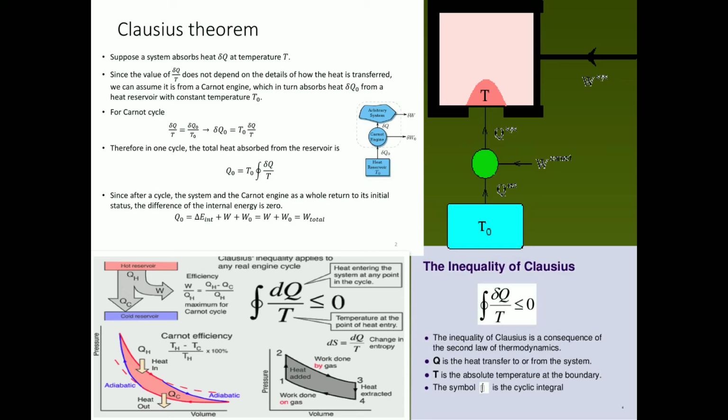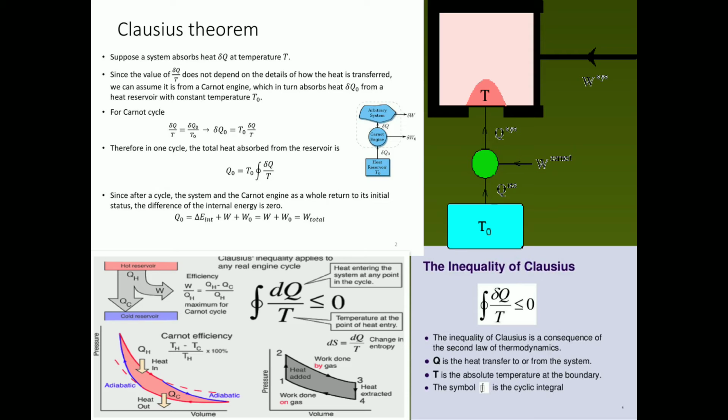Now, according to Clausius, suppose a system absorbs heat delta Q at temperature T. Since the value of delta Q upon T does not depend on the details of how the heat is transferred, we can assume it comes from a Carnot engine, which in turn absorbs heat delta Q0 from a heat reservoir at constant temperature T0. That's why for the Carnot cycle we can write delta Q upon T is equal to delta Q0 upon T0, which in turn gives delta Q0 is equal to T0 delta Q upon T.